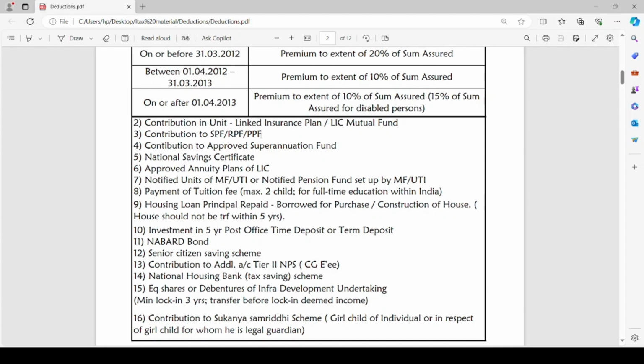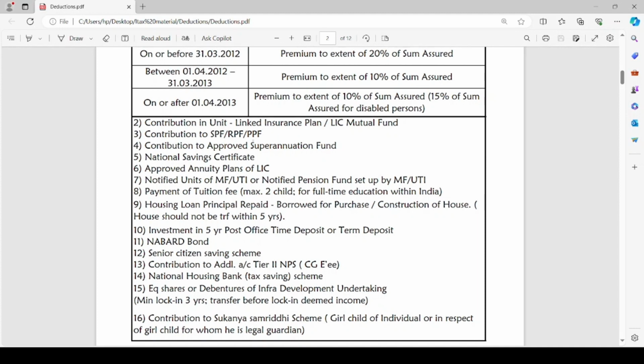Contribution to additional account of Tier 2 in NPS, which is applicable to central government employees. National Housing Bank tax savings scheme. Equity shares or debentures of an infrastructure development undertaking, and the minimum lock-in period for these shares or debentures is 3 years. If the shares or debentures are transferred before such lock-in period, the amount so realized is treated as deemed income and hence taxable. Contribution to Sukanya Samriddhi scheme in respect of girl child of the individual or in respect of girl child for whom such assessee or individual is legal guardian.